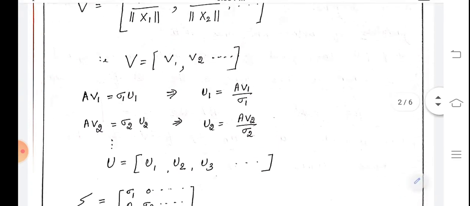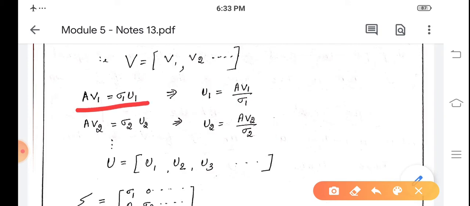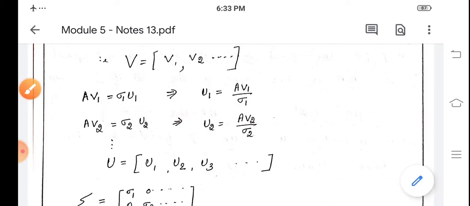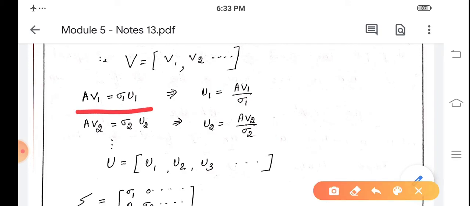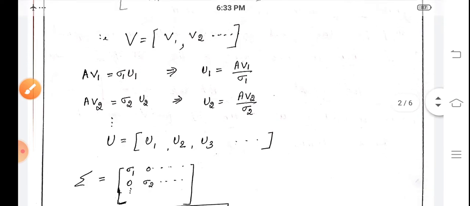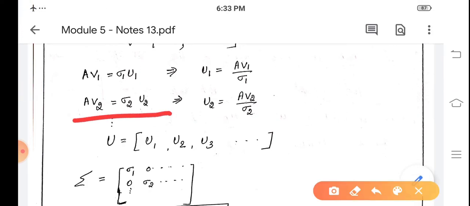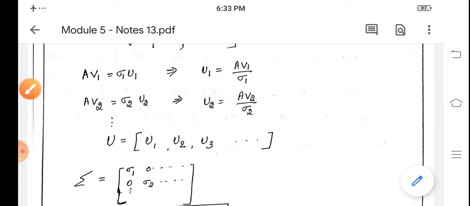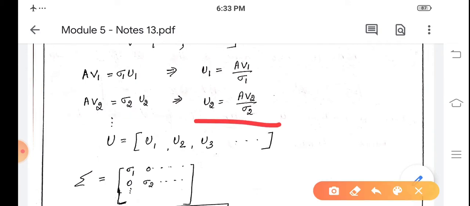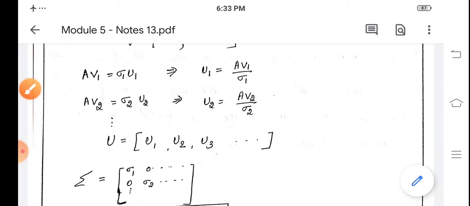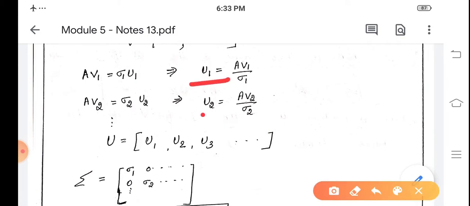Now we have AV equal to U sigma. So we write AV1 equal to sigma 1 U1, that gives U1 equal to AV1 by sigma 1. Similarly, we can find vector U2 also. We have AV2 equal to sigma 2 U2, that gives U2 equal to AV2 divided by sigma 2. So this gives vector U1, U2.